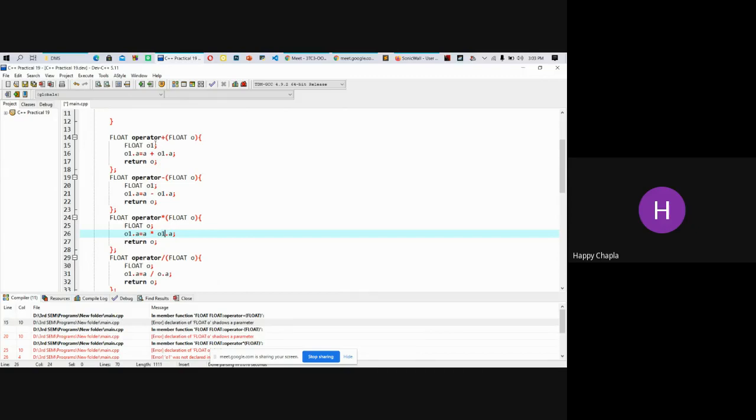No, this is wrong. So that's why I'm telling you, in line number 16, you can store into O1, but you cannot take the value from the O1 object, because you are still not storing anything into O1, but the stored value is available in the O object.